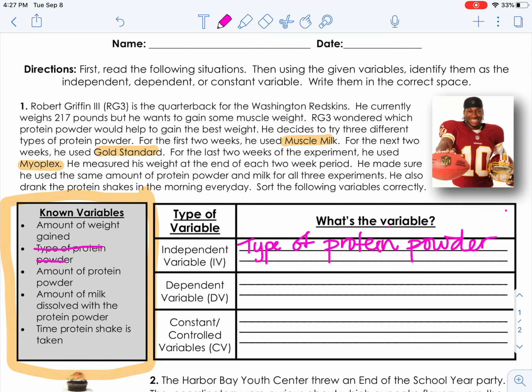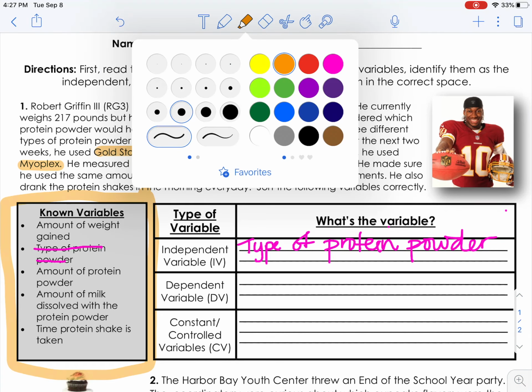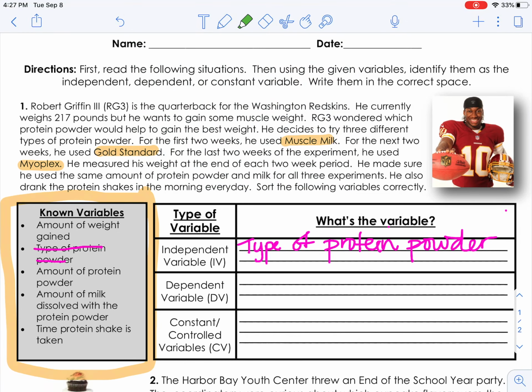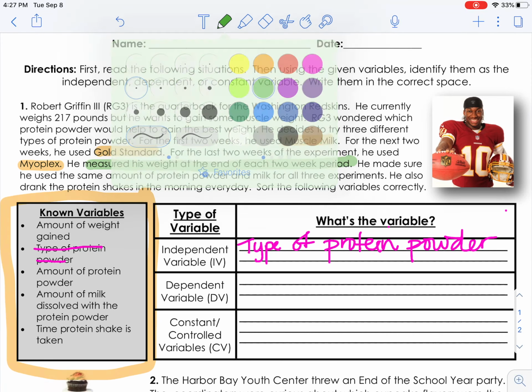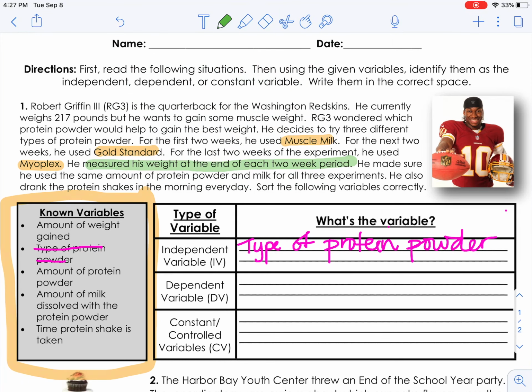So what was the dependent variable, the DV? What was it that he was going to measure then? So it goes on to talk that he measured his weight at the end of the 2-week period. So that is going to be our dependent variable. Remember, our dependent variable is the one that we measured. So it's going to be the amount of weight gained. This one right here. Okay?